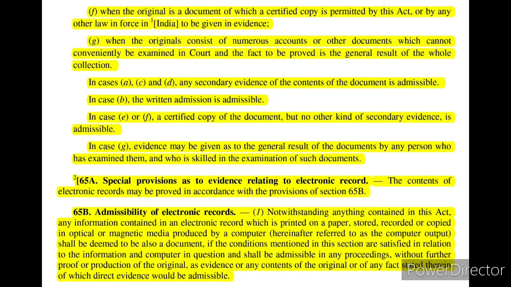So if any information is printed on paper, or stored, recorded or copied in any optical or magnetic media produced by a computer, or contained in an electronic format, then that will be regarded as a computer output, and it shall be deemed to be a document. That means documentary evidence, and it shall be admissible in the court if the following things are fulfilled.